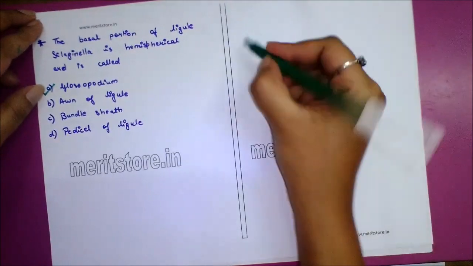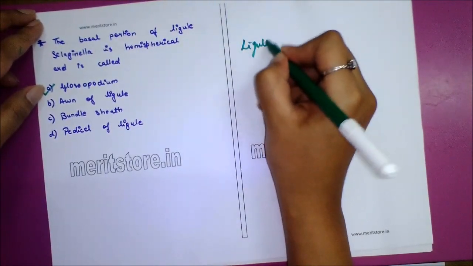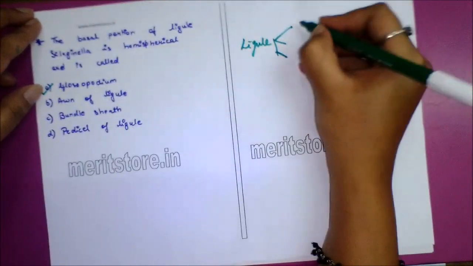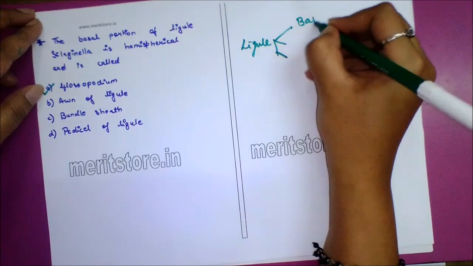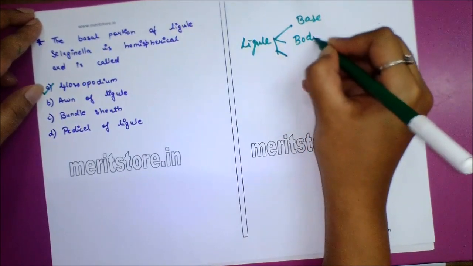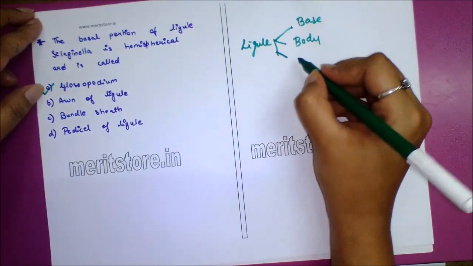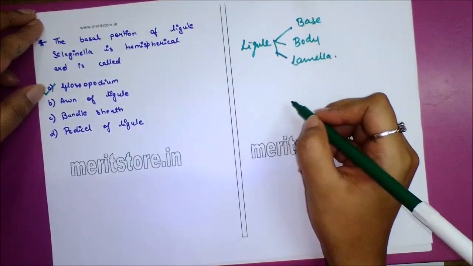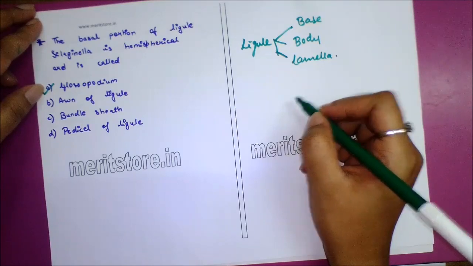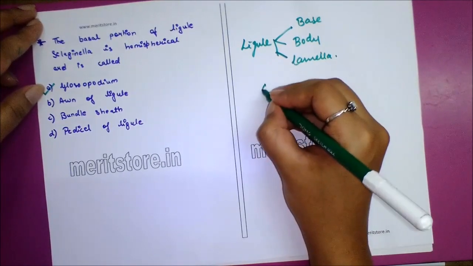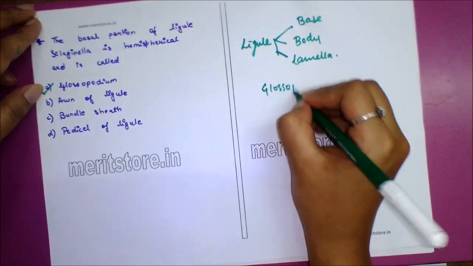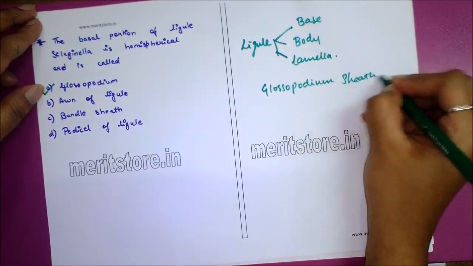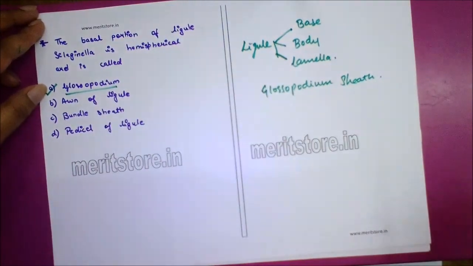Ligule has three parts. First is base, then body and lamella. Glossopodium is surrounded by glossopodium sheath. So answer is glossopodium.